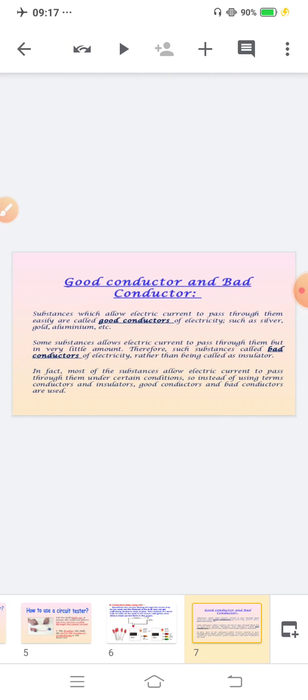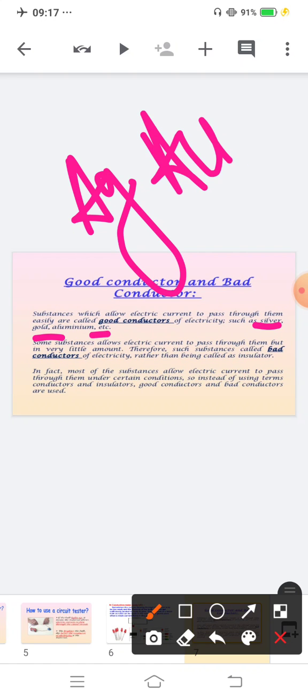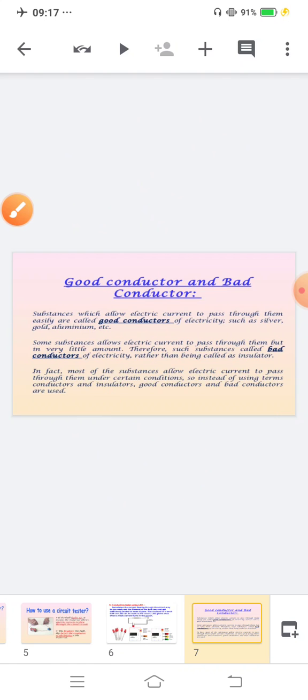Substances which allow electric current to pass through them easily are called good conductors of electricity, such as silver, gold, aluminum, etc. The symbol of silver is Ag. The symbol of gold is Au, and for aluminum, Al.